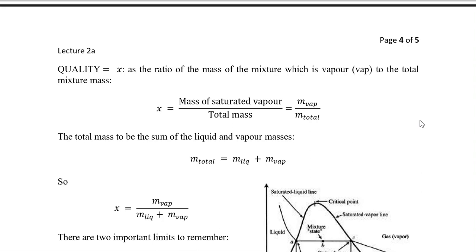Now moving towards another concept, and that is quality. Quality is defined as the mass of the vapor divided by the total mass. So it is the ratio of the mass of the mixture which is in vapor to the total mass.